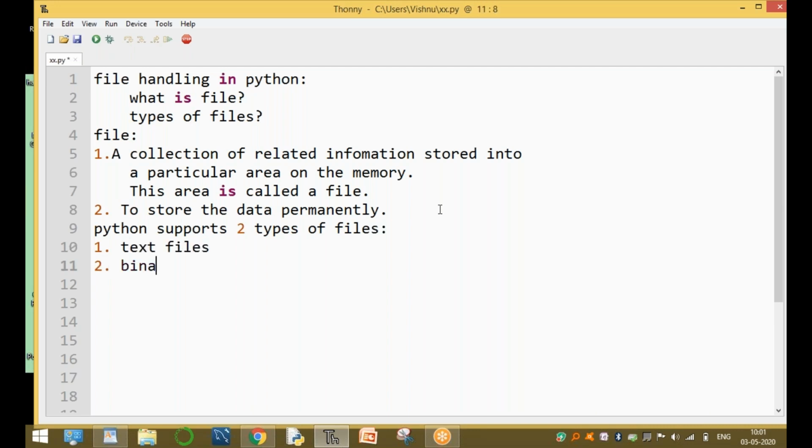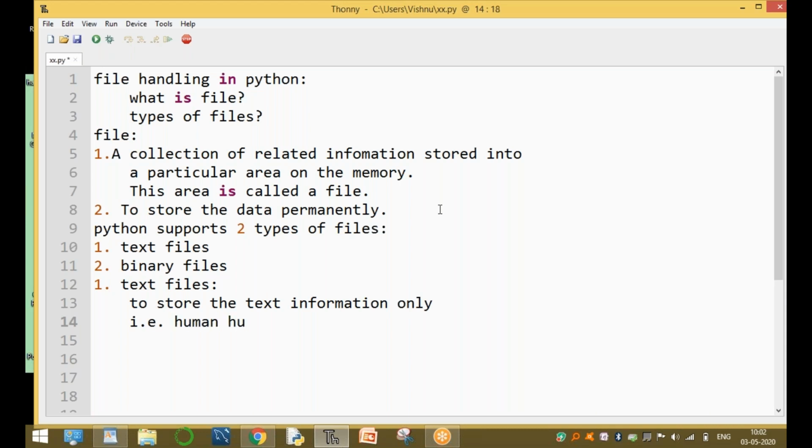And the other one is binary files. There are two types of files. What is a text file? A text file is used to store text data only, text information only, that is human understandable information.